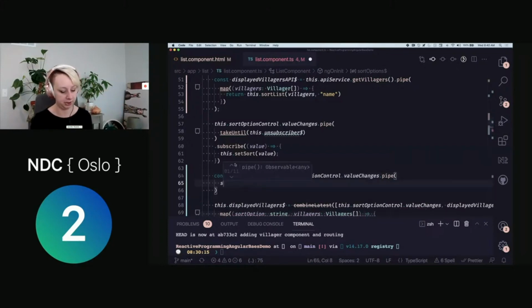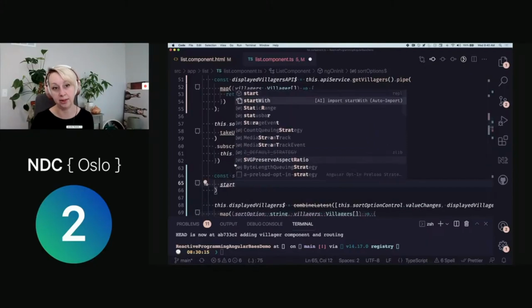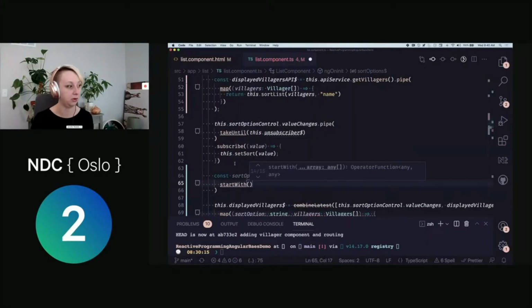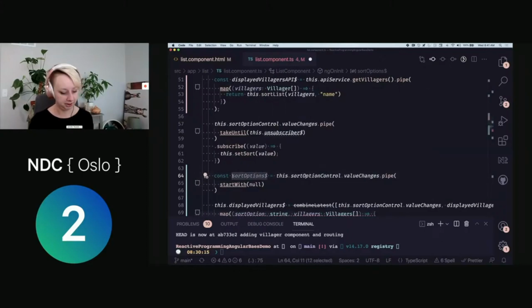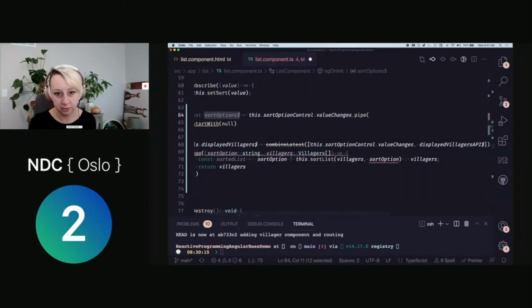So a lot of times what I'll do is I'll use the startWith operator, and that's going to give you an initial value. And I'll just say null for now. All right. And so let's pass this in. So this is a little bit more readable, especially because we have zero screen real estate.